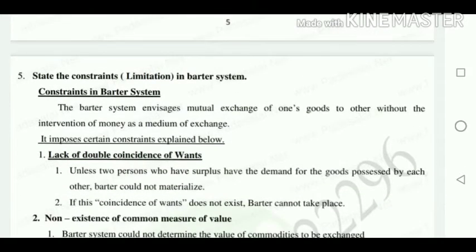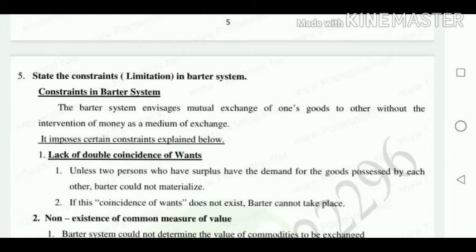Next we are going to see the constraints and limitations of the barter system. Here, in the short answer we already saw the meaning of the barter system. Barter system is nothing but the exchange of goods for goods before the invention of money. Nowadays we use money as a medium of exchange, but during that time there was no such medium, so they used goods as the medium of exchange for other goods.